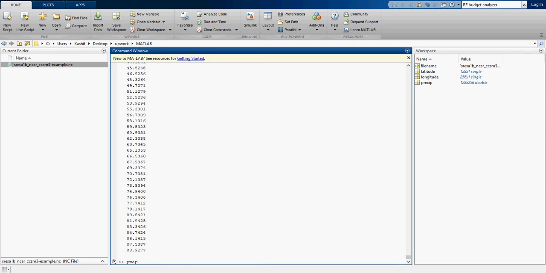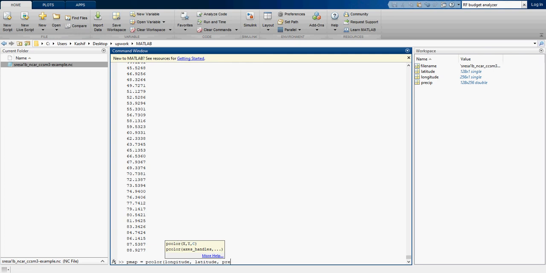So P map is equal to, I am going to use a command pcolor, and what is it going to pcolor? It is going to pcolor longitude first, then latitude, and then the third, what is the name of the third?